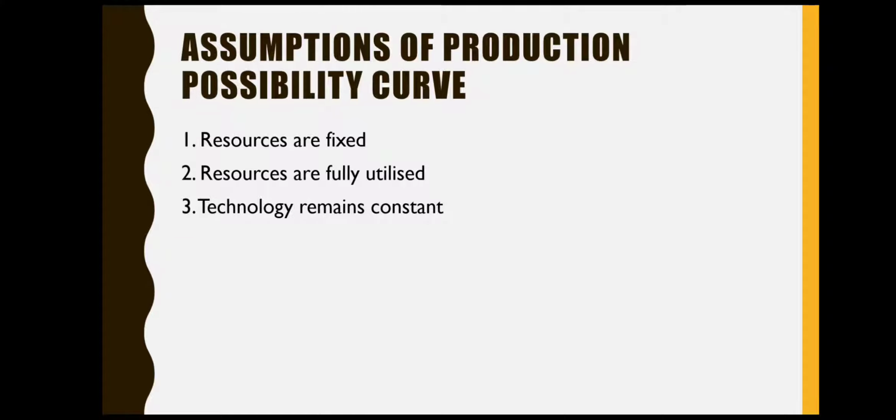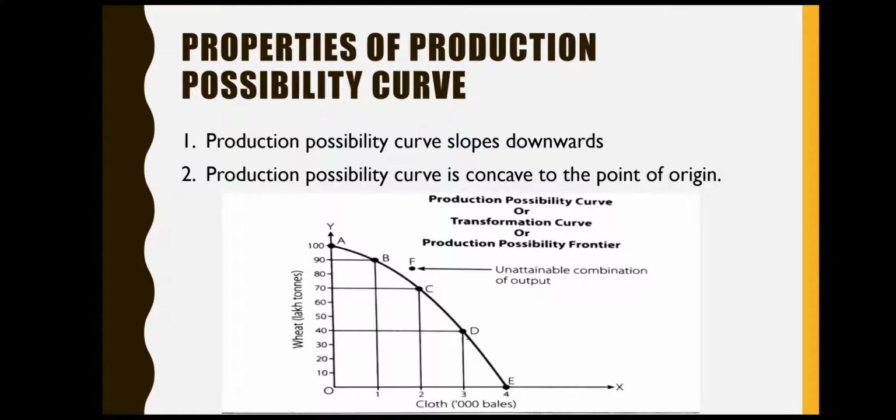So the assumptions of production possibility curve were: resources are fixed, resources are fully utilized, and technology remains constant. The properties of production possibility curve are: production possibility curve slopes downwards and it is concave to the point of origin.